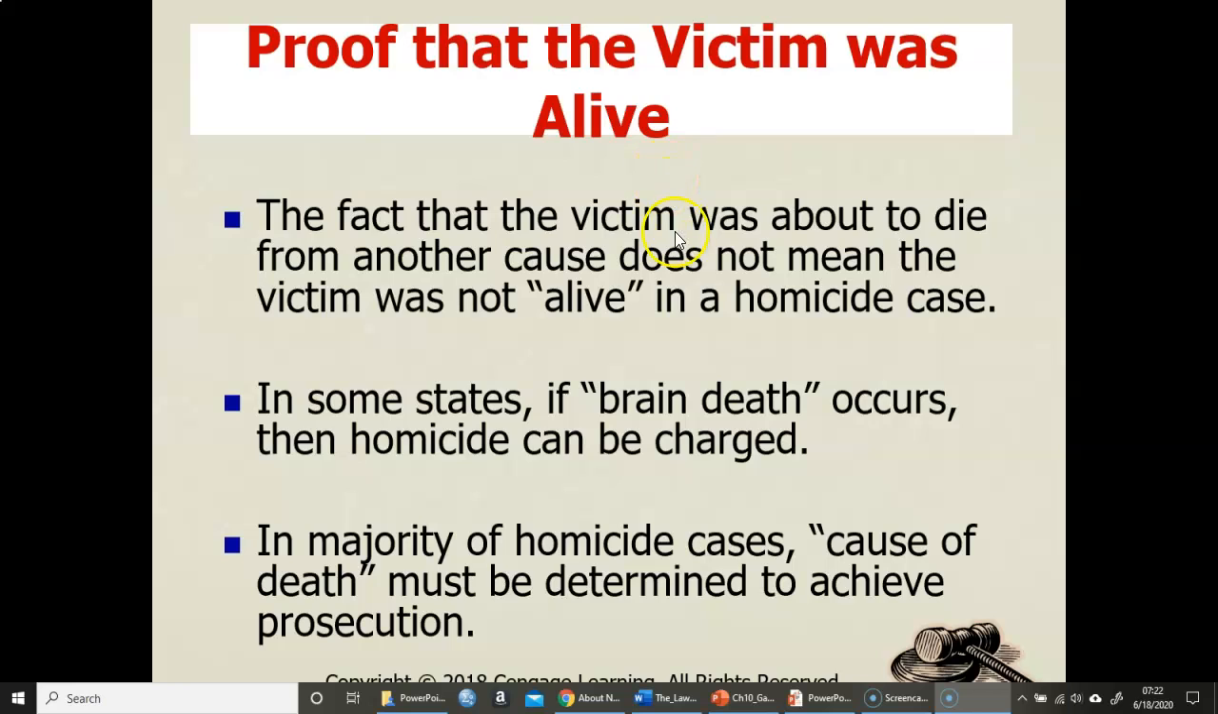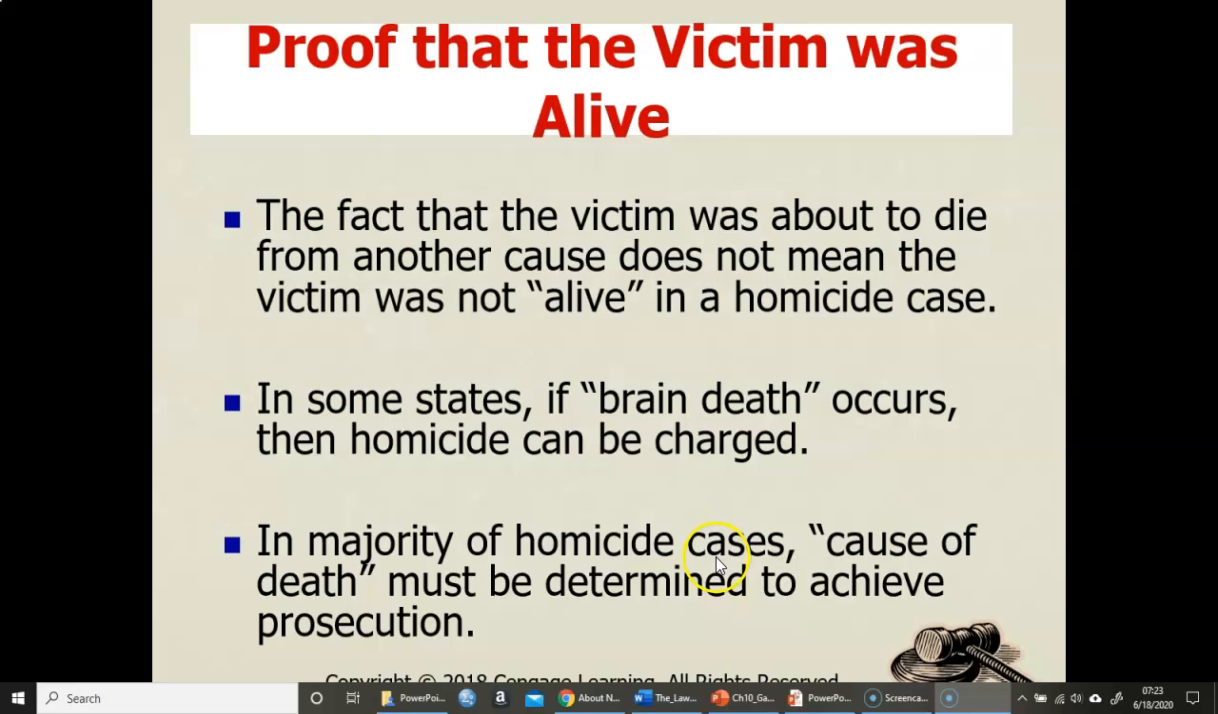So the fact that the victim was about to die from another cause does not mean the victim was not alive. We've got a person that has a fatal injury, but at the same time they still have a heartbeat, they are still breathing, and then somebody comes along and causes another fatal injury that immediately stops life. That would be the homicide right there. Depending on what state, if the brain death occurs, then a homicide can be charged.